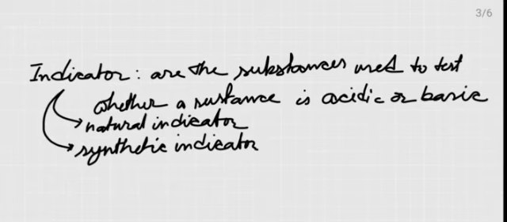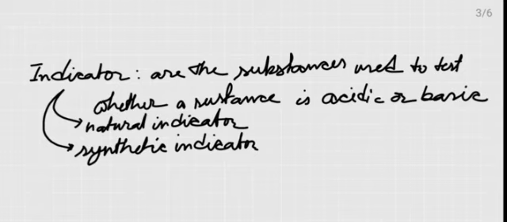For natural indicators, we have many examples. The turmeric powder that we use in our cooking is also a kind of natural indicator. The liquid obtained by crushing China rose flowers or any colorful flowers can be used as an indicator. Among the examples of synthetic indicators, we have phenolphthalein and methyl orange.